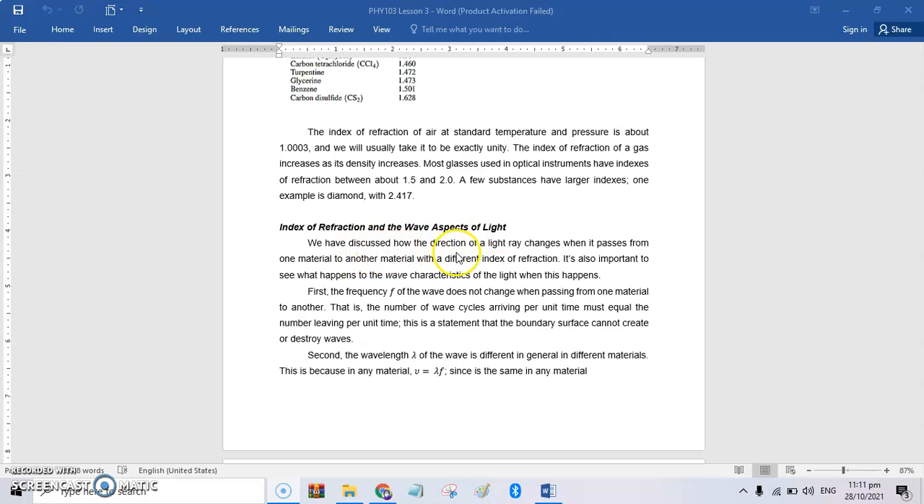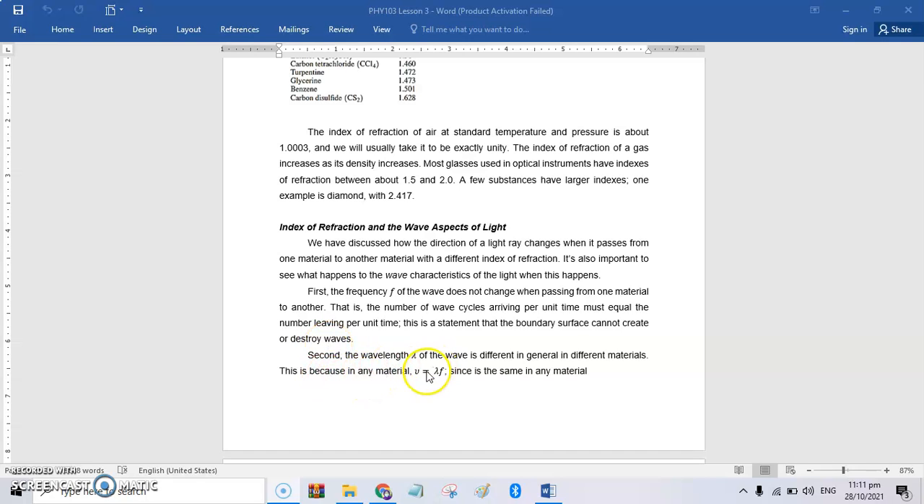We have discussed how the direction of a light ray changes when it passes from one material to another material with a different index of refraction. It's also important to see what happens to the wave characteristics of the light when this happens. First, the frequency f of the wave does not change when passing from one material to another. That is, the number of wave cycles arriving per unit time must equal the number leaving per unit time. This is a statement that the boundary surfaces cannot create nor destroy waves.